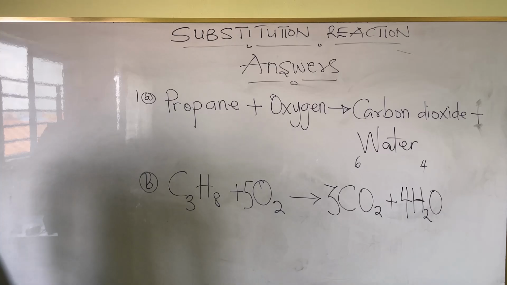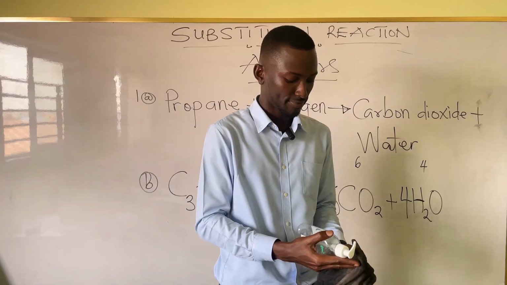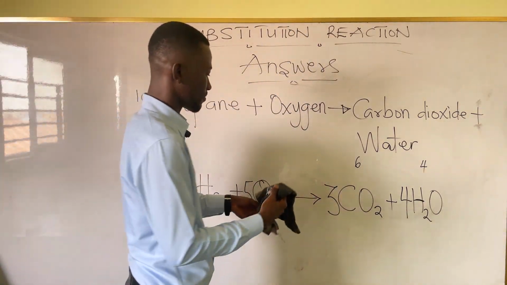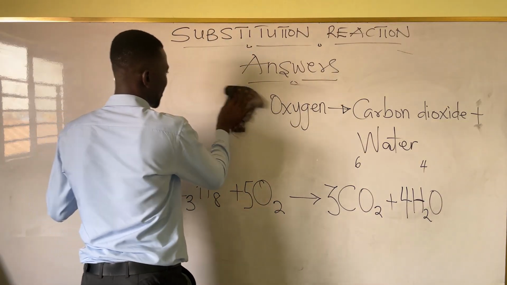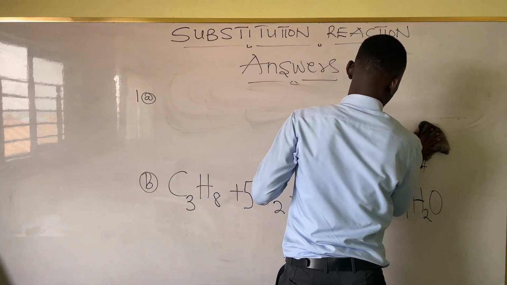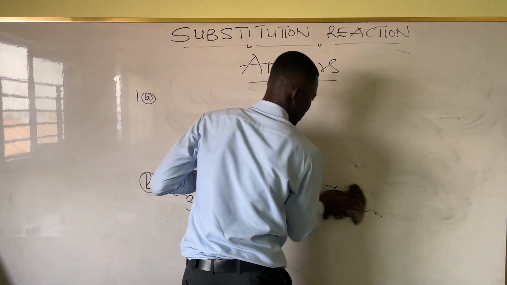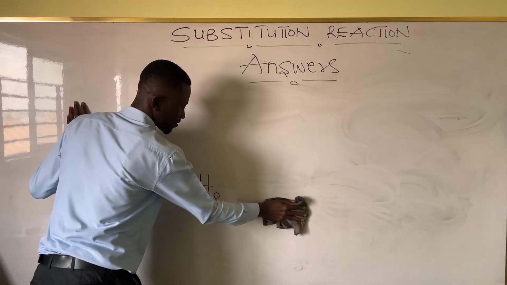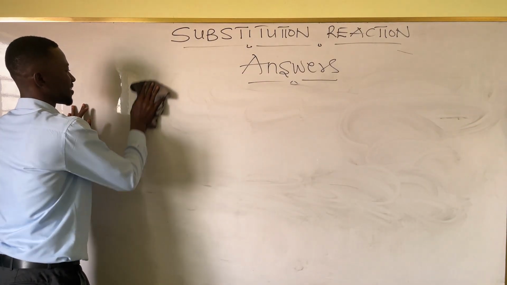What's the difference between complete and incomplete combustion? Complete combustion is when there is an excess of air. Okay, what about incomplete? When there is not enough air, so instead of carbon dioxide, there's carbon monoxide, which is very harmful. Why is it harmful? Because when it's breathed in, it bonds to your red blood cells better than oxygen.